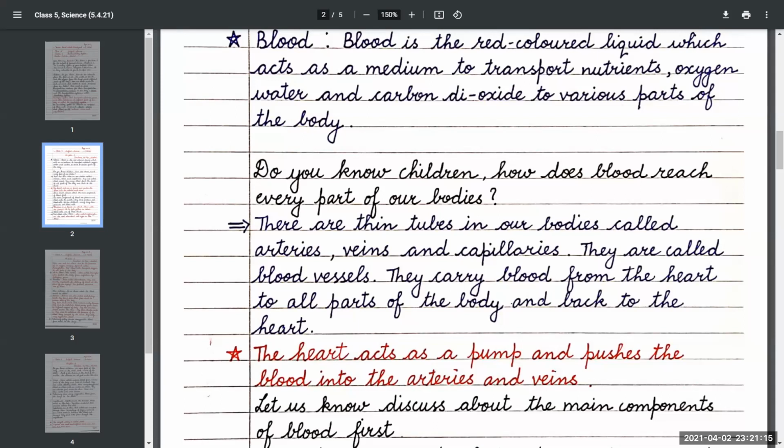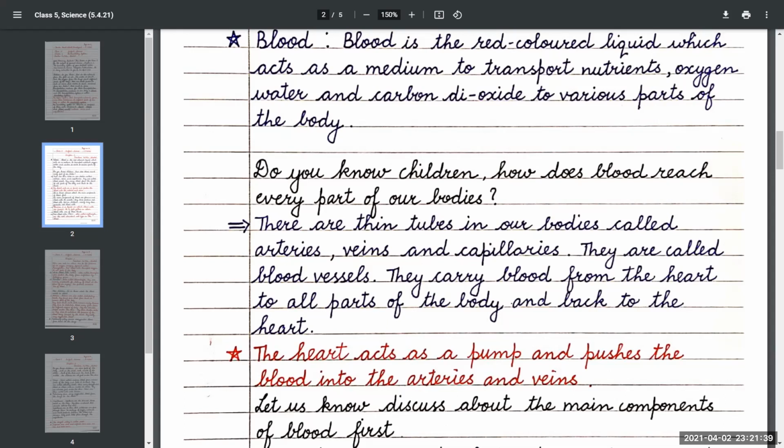Do you know, children, how does blood reach every part of our bodies? There are thin tubes in our bodies called arteries, veins, and capillaries. They are called blood vessels.